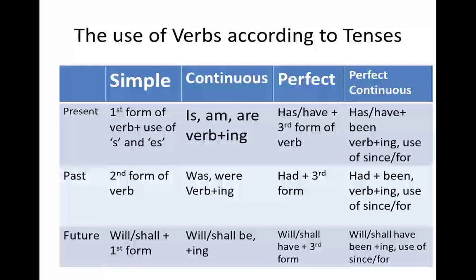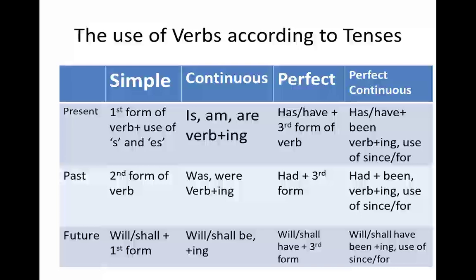And if we are talking about third person, if you remember, we have already discussed, that is he, she, it, we will add s or es with the first form of the verb. Where if we are talking about past indefinite or the simple past tense, then we will only use the second form of the verb with every kind of person, whether it is first person, second person, or third person. Then future, will or shall plus first form of verb.